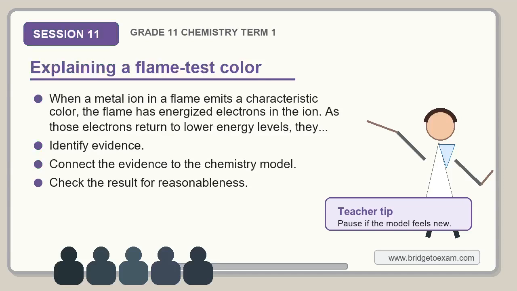Now let's work an example. Explaining a flame test color. When a metal ion in a flame emits a characteristic color, the flame has energized electrons in the ion. As those electrons return to lower energy levels, they emit photons. The color depends on the energy difference between levels. The color is not because the atom is burning like wood. It is caused by electron transitions. Notice how the answer comes from evidence and reasoning, not from guessing.